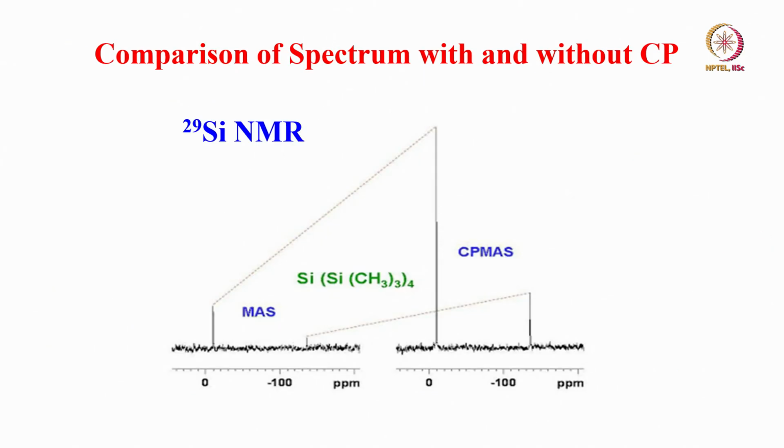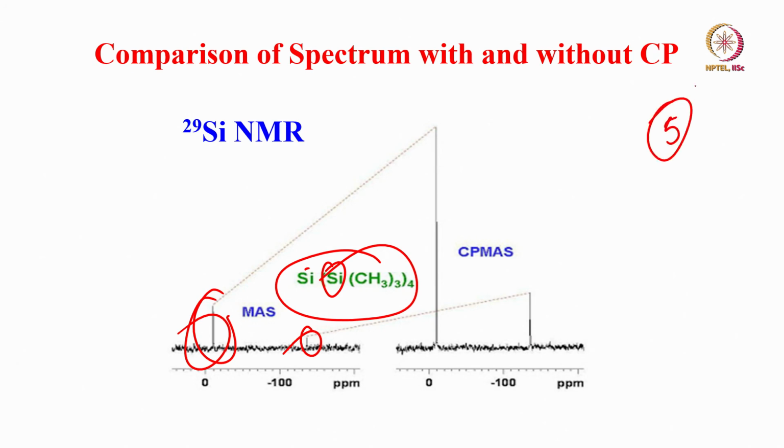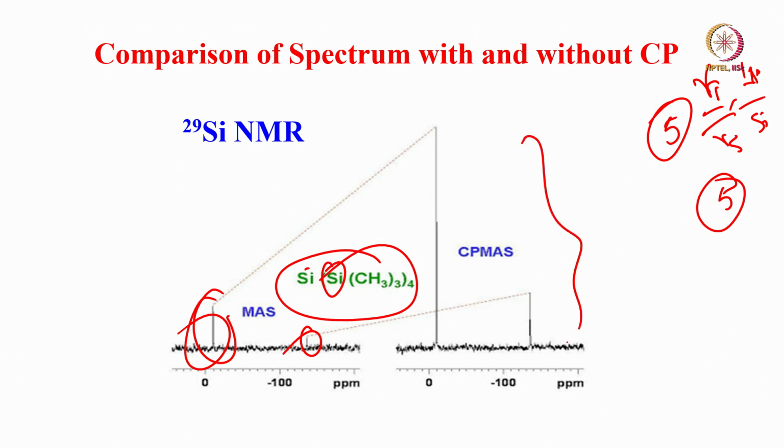So this is a simple comparison of spectra with and without cross polarization. A silicon NMR of this molecule, with magic angle spinning: this is one pair of CH3 protons, this is another silicon, this is CH3 attached to Si attached to CH3. Look at this one, this is without cross polarization, just magic angle spinning. Now when you are doing cross polarization, as I told you, for silicon the enhancement is nearly 5 times, because gamma I over gamma S, for proton and silicon, is 5. So you see a 5 times enhancement here. Fantastic, a huge gain in the signal intensity.